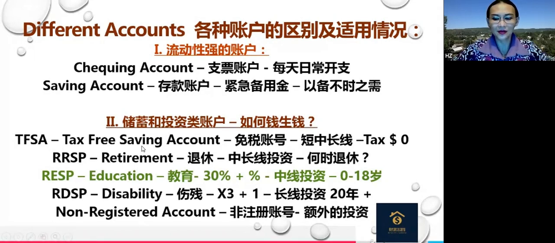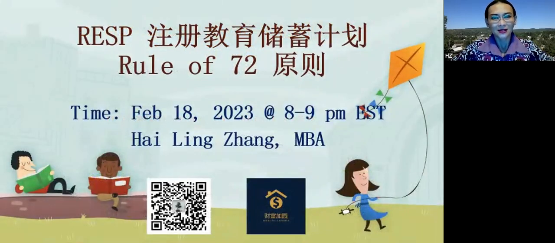Tax-free saving account, you can use it for the emergency fund as well.